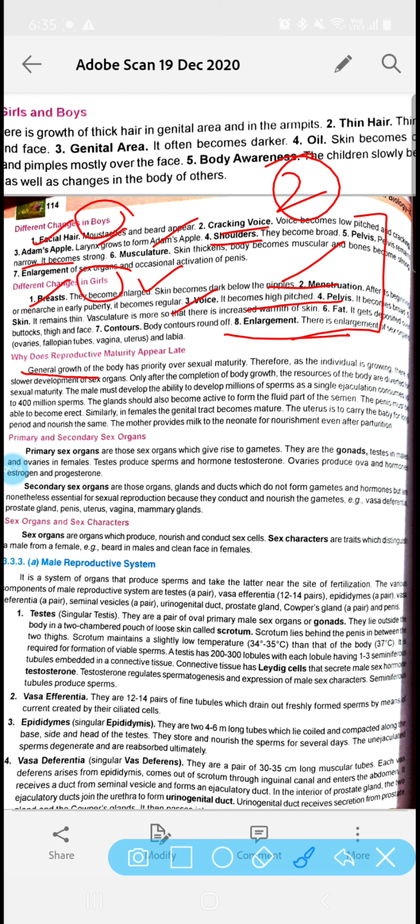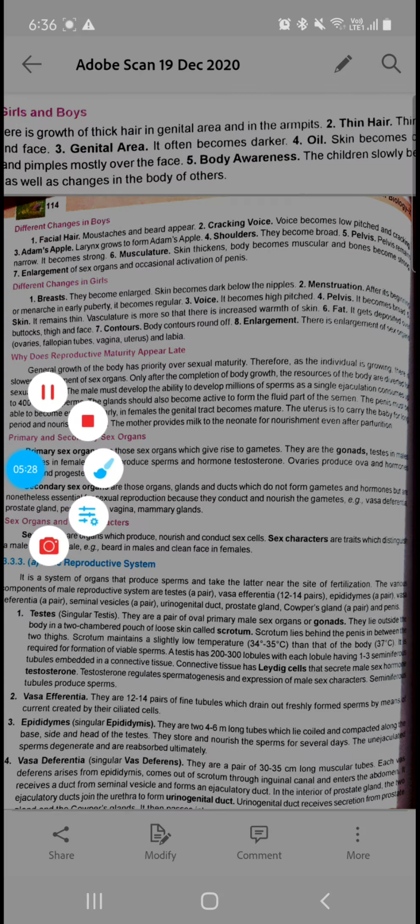Next is, why does reproductive maturity appear late? Why does it come in girls starting from 10 years and in boys from 13 years? इतना late time period में क्यों reproductive system active होता है?